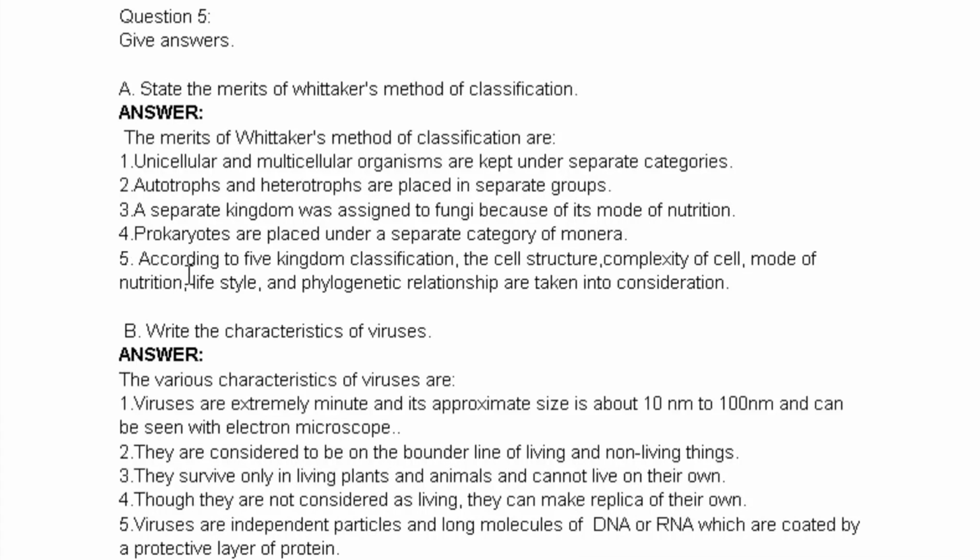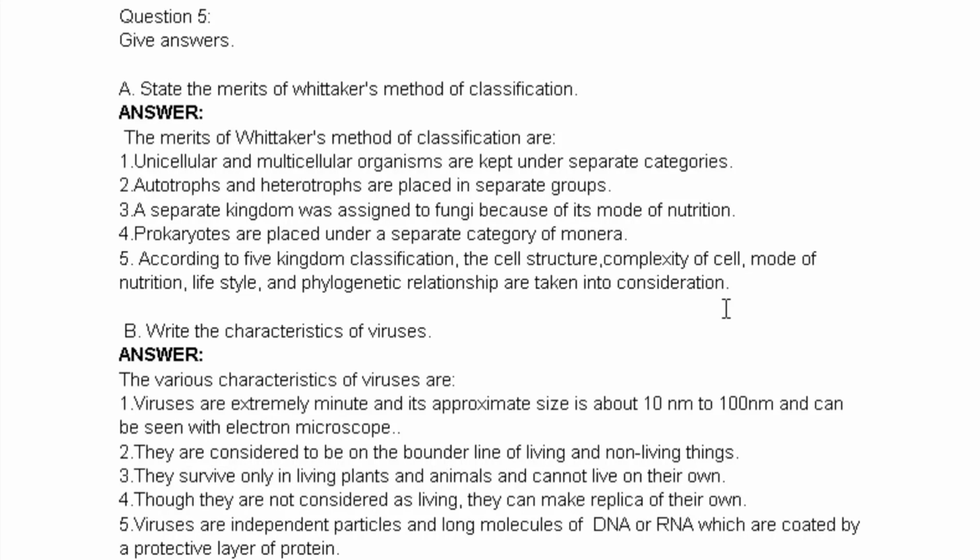The fifth merit says that according to five kingdom classification, the cell structure, complexity of cell, mode of nutrition, lifestyle, and phylogenetic relationship are taken into consideration. So students, when organisms are classified into particular groups, all these things are taken into consideration. That is, how is the cell structure of that organism, or how is the complexity, whether it has cell membrane, cytoplasm, all the cell organelles or not.